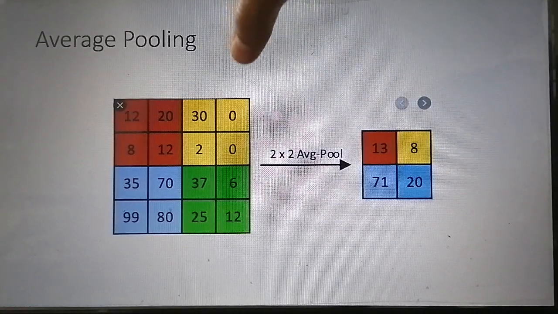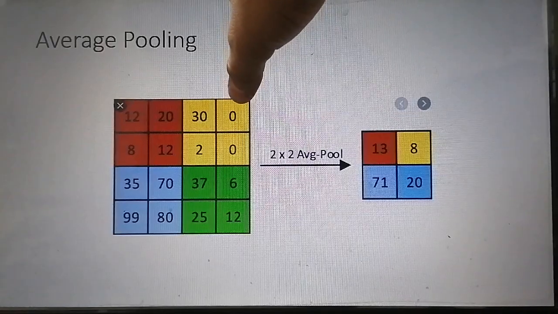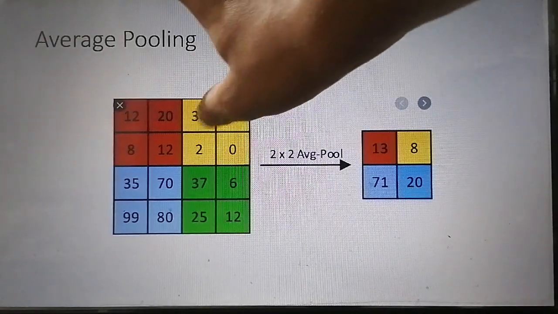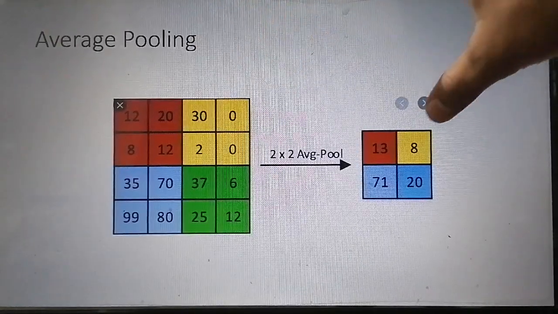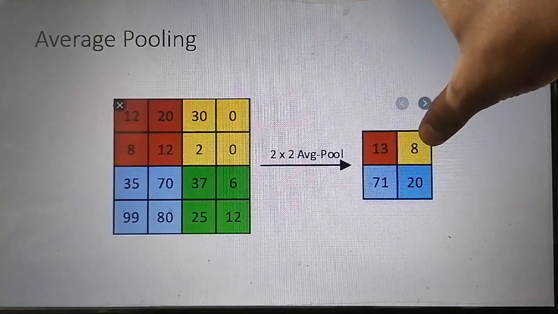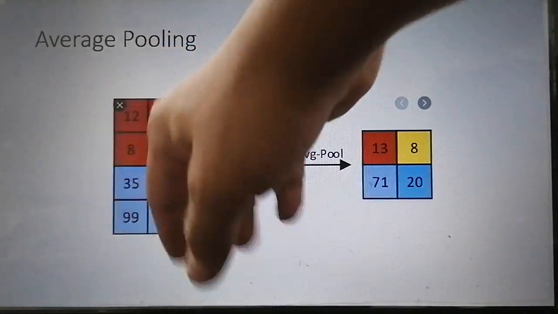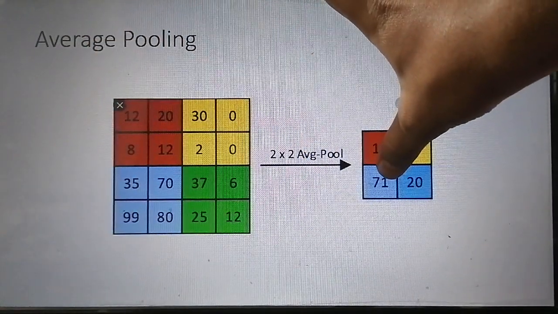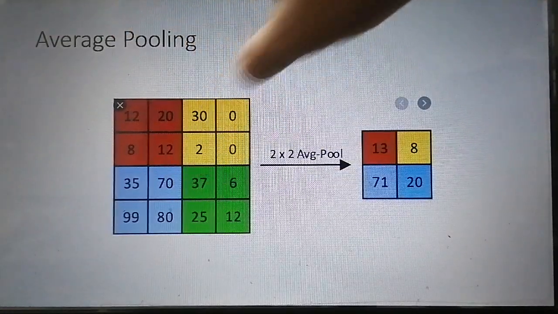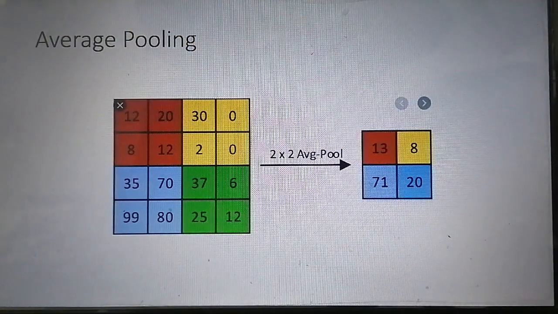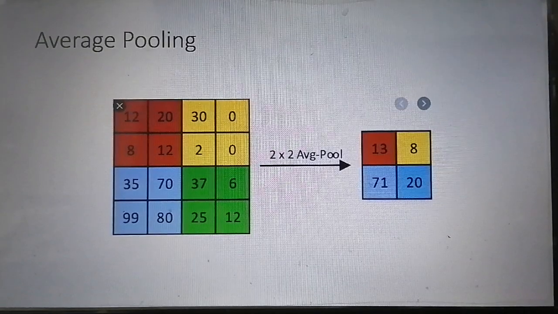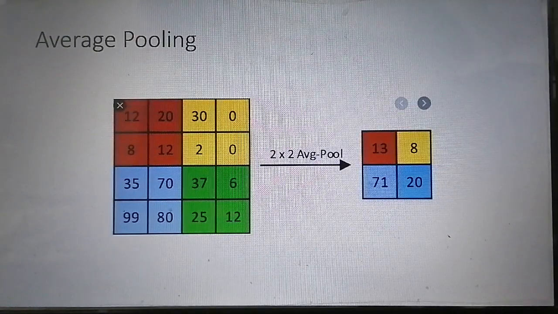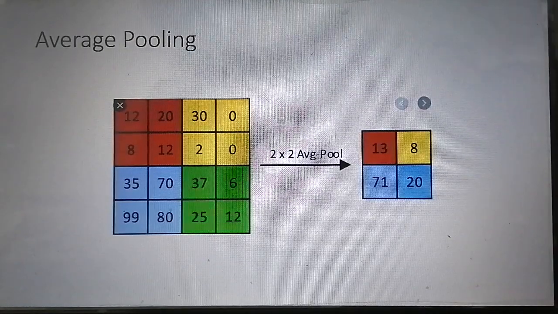Next we will shift the window by 2 pixels in the right direction, and in this next window we again take the average, which here is 8. Then we shift to the bottom by 2 pixels and we get the average of 71, and we again shift the window by 2 pixels, and the average will be 20. So in this way we reduce the feature map. So there are two ways: one is max pooling, another one is average pooling.